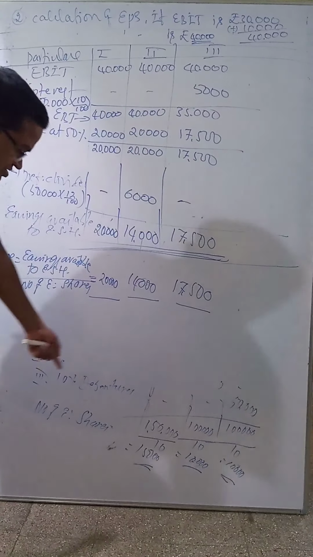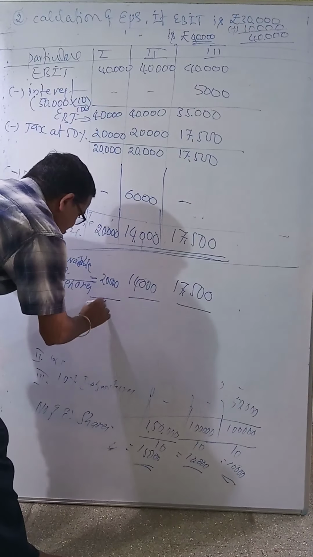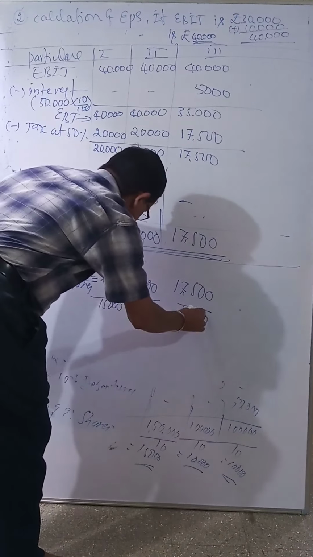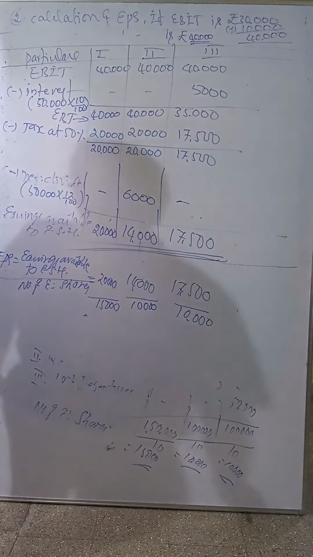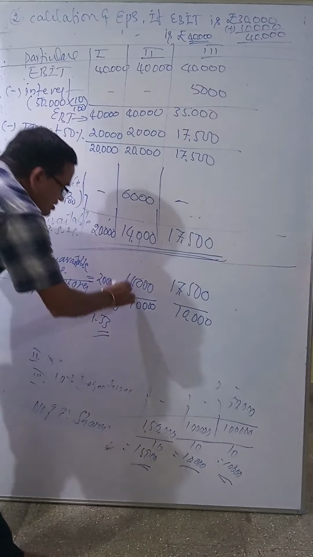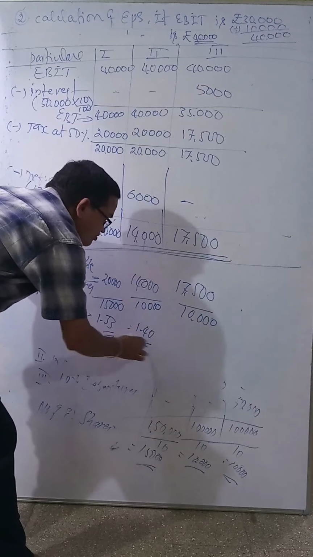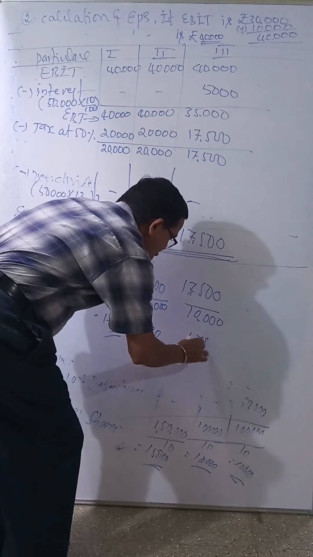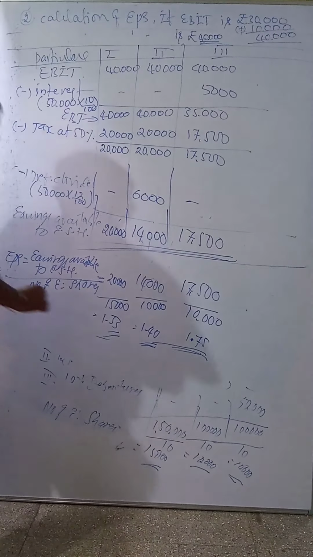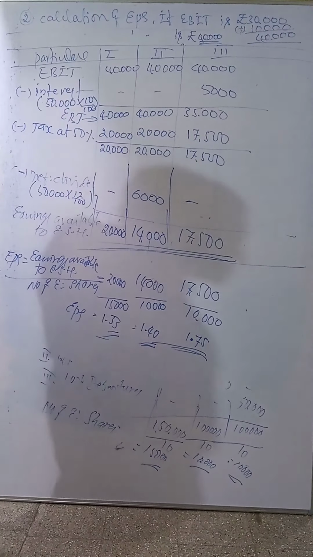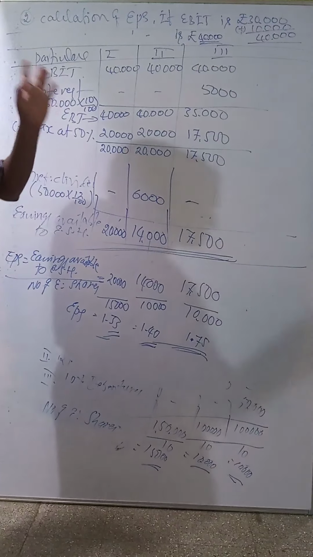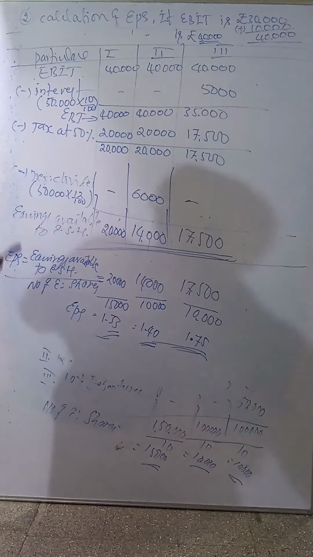Divide. Number of equity shares is same: 15,000, 10,000, 10,000. So first one is 1.33 rupees, this is 1.40, this is 1.75. This is called EPS. Understand? This is how to calculate earning per share when EBIT is the same 30,000 and when EBIT is increased by rupees 10,000.